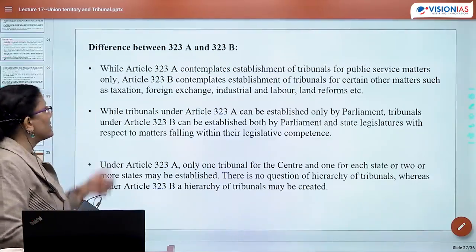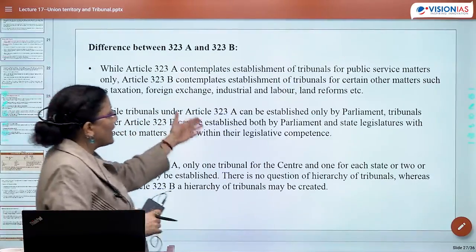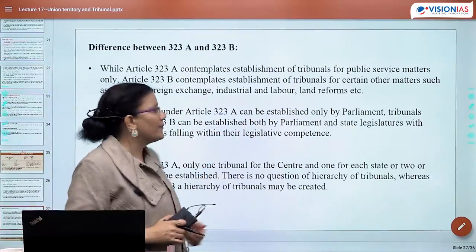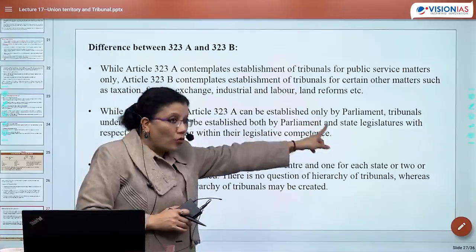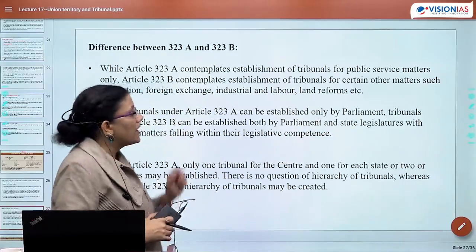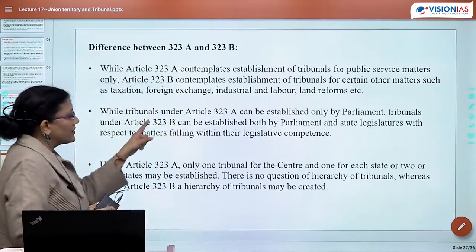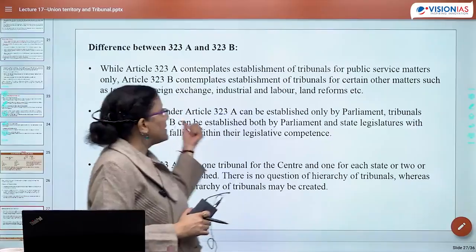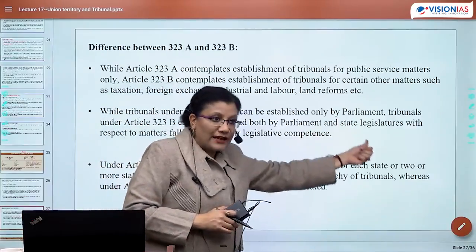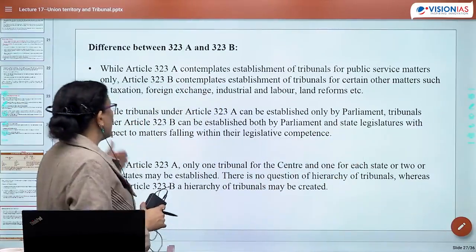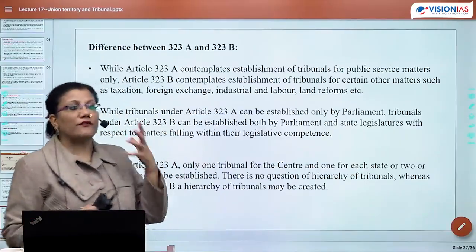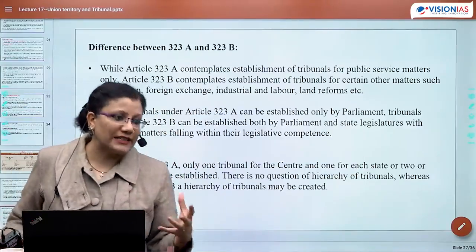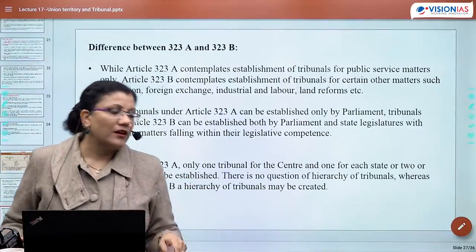The second difference is, while a tribunal under Article 323A can be established only by Parliament, tribunals under Article 323B, which is meant for other purposes, can be established both by Parliament and the state legislature with respect to matters which fall within their legislative competence.